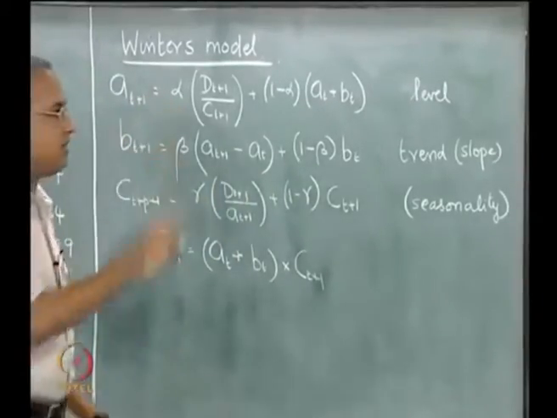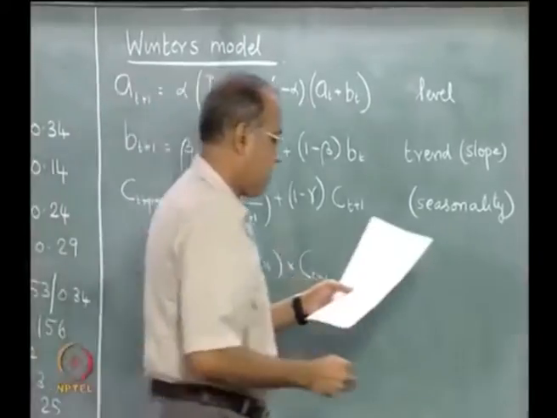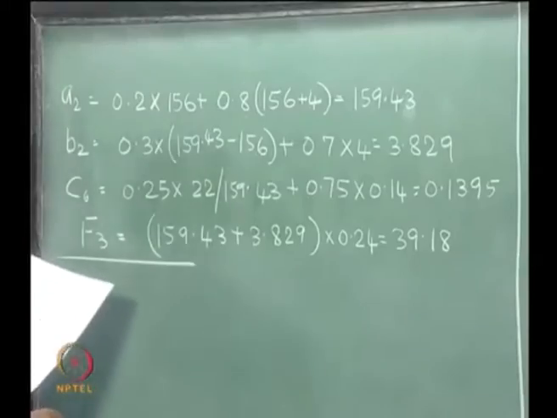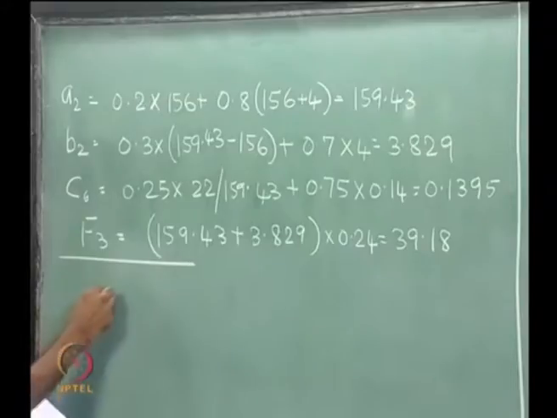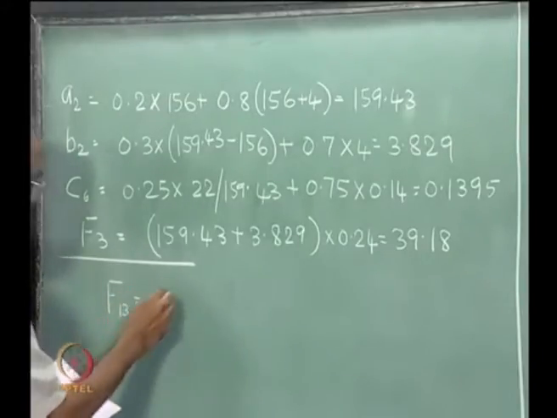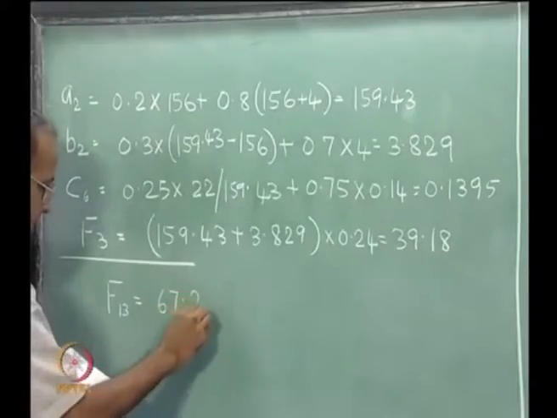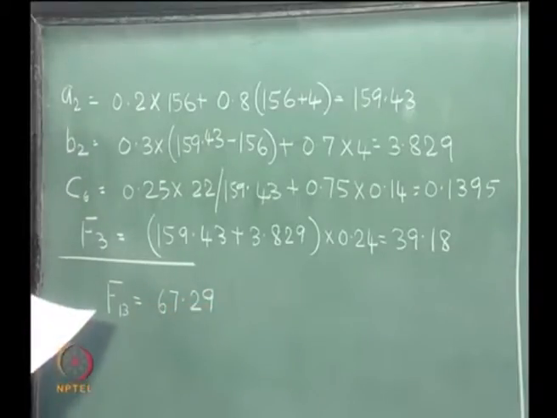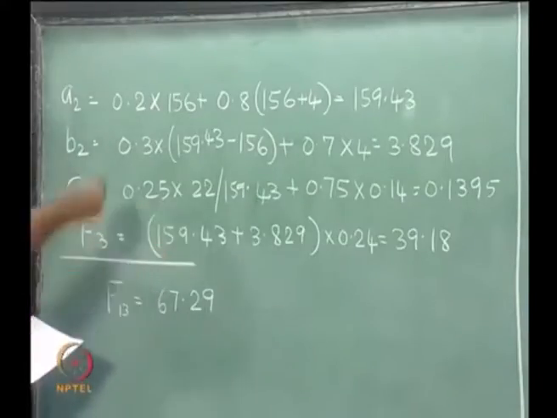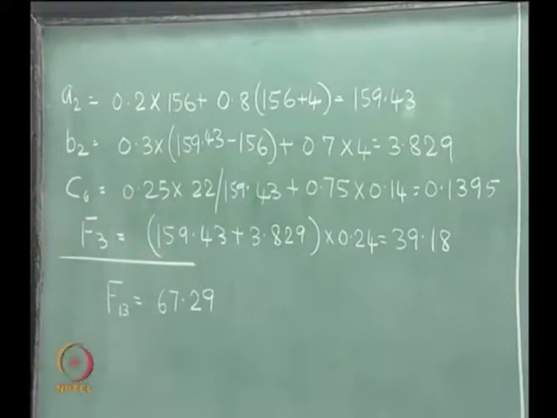So, we can continue with the Winters model, and finally, we have a value F13, the forecast for period 13, is 67.29 with the updated values. Seasonality values are also calculated accordingly and kept updated. So, finally, the forecast for period 13 is 67.29.